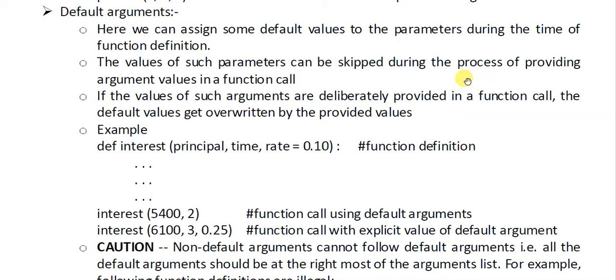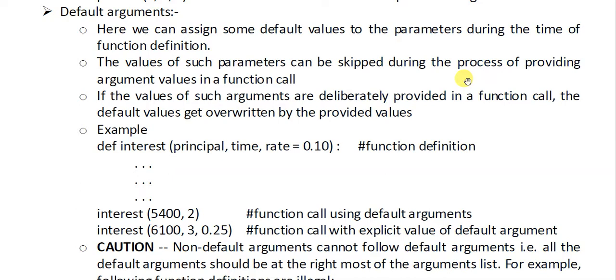Where do we use a default argument? Suppose in a class project, we are entering a school. We have made a project and we want, if the name of the school is not entered, it should be taken as Kendriya Vidyalaya. Okay.